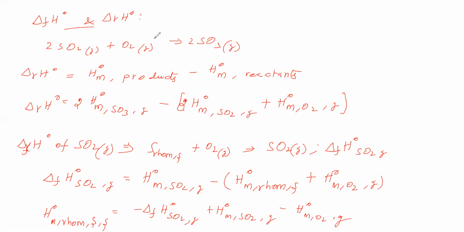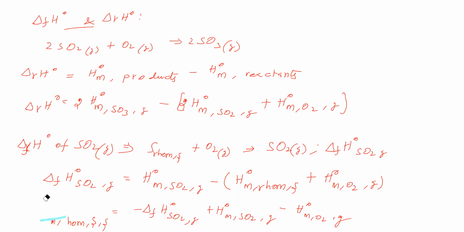Okay, next we will go for this O2. Now we got the standard enthalpy of formation of sulfur dioxide, which we have written in that equation. From this we got H0M for rhombic sulfur. Where can we substitute that? We do not want the standard molar enthalpy of rhombic sulfur here. We have to substitute sulfur dioxide only. So we want this one, not this.